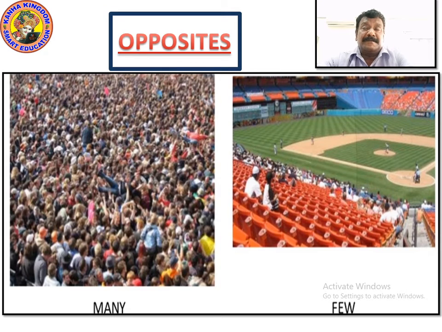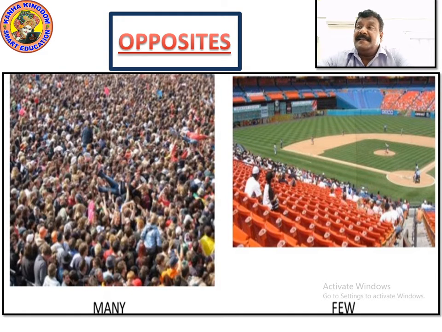The word many is used for lots of people. Right? For lots of people you use the word many. And on the other side, on the right, there is a playground. Half of the seats are empty. How many people are there? How do you define this? Here you have seen lots of people, which you define as many.